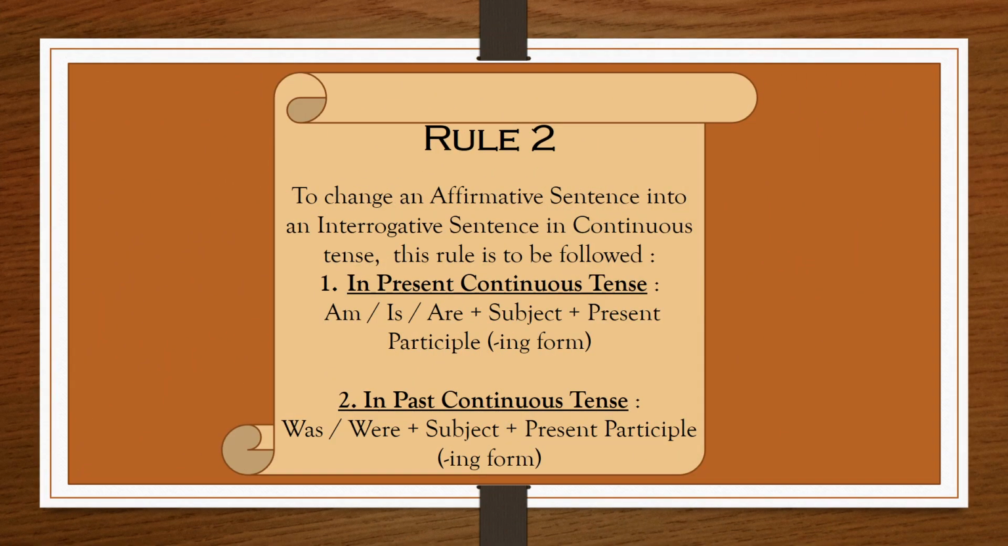So, rule number 2 states that if we want to change an affirmative sentence into an interrogative sentence in present continuous tense, then am, is or are will be used before the subject, and after that ing form of the verb will be used. Similarly, in past continuous tense, was or were will be used before the subject and then ing form of the verb will be used.